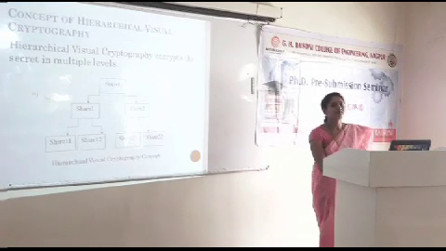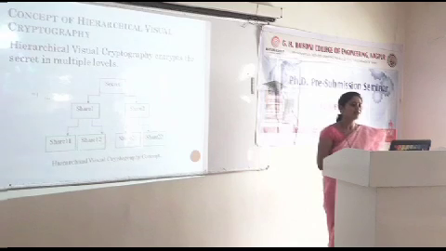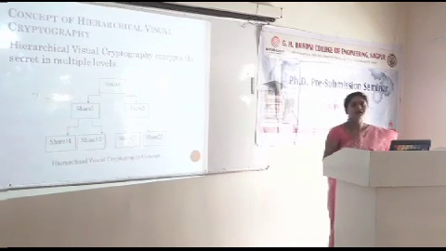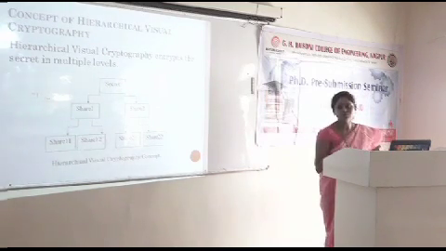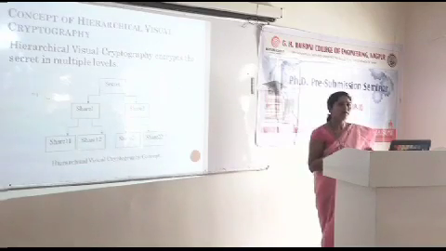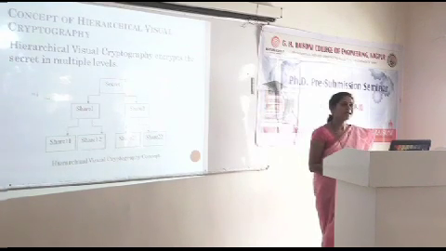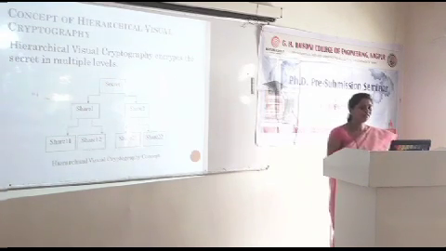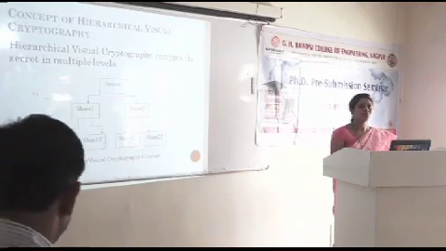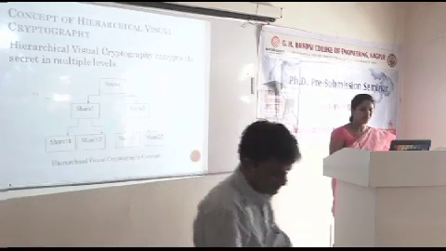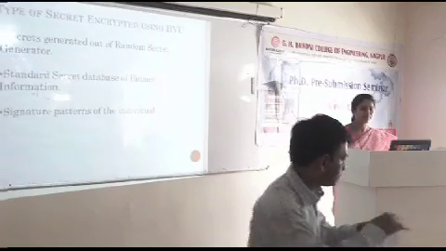Now using these secrets, the next experiment we started with was the design of hierarchical visual cryptography. Starting with the basic concept of visual cryptography, a given secret is encrypted among two shares using a 2 by 2 scheme. We thought that these two shares should be independently encrypted again among 4 shares. So at the second level of hierarchical visual cryptography, we are getting 4 independent shares: share 1, share 2, share 3 and share 4.